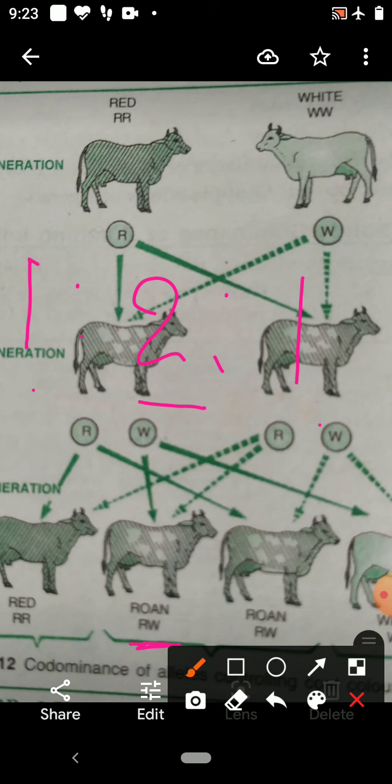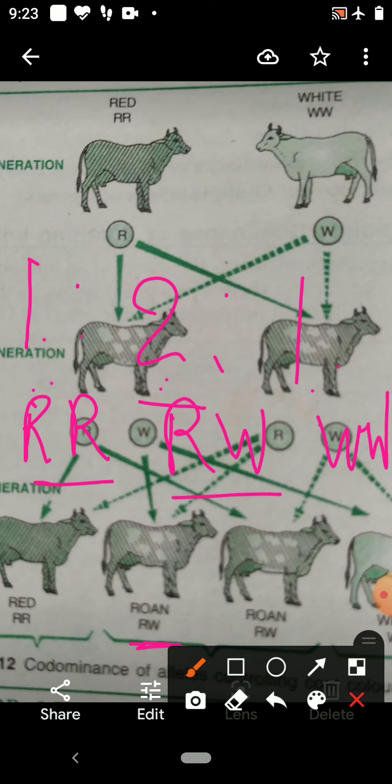Their phenotypic ratio is 1:2:1, and the genotypic ratio is also 1:2:1 because one is pure red, RR, two are roan, RW, and one is white, WW. So the phenotypic ratio and genotypic ratio are both the same in codominance. Children, in codominance both express equally. One is not able to suppress the other.